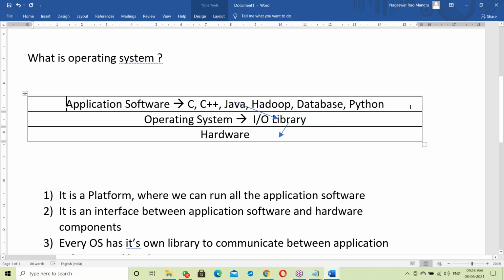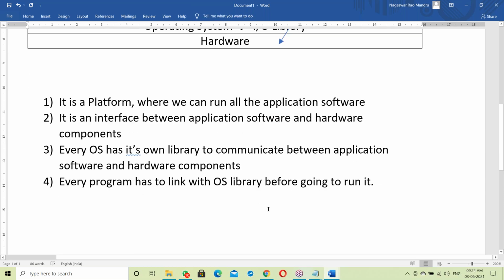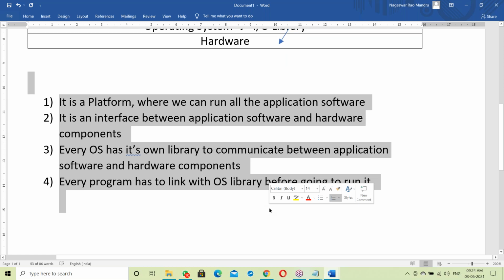Every program has to link with the OS library. That linking may be static linking or dynamic linking. That is the topic we'll discuss next. So this is about the OS. This knowledge is enough to understand Java features. How the OS works internally is enough.